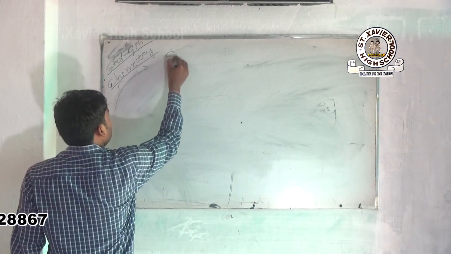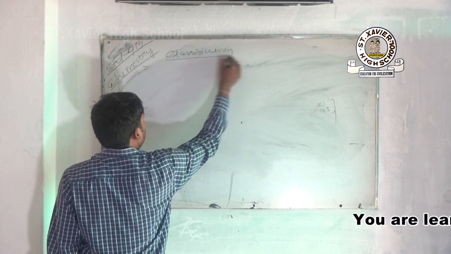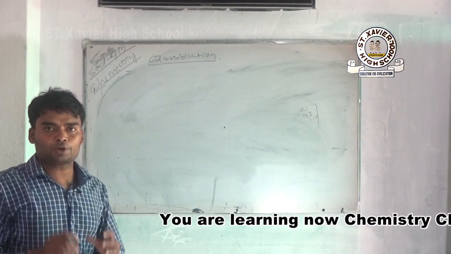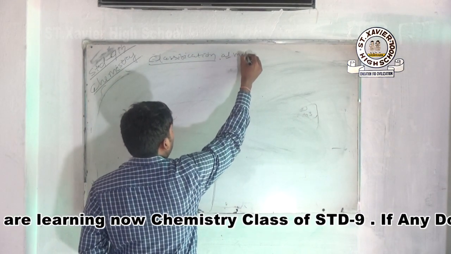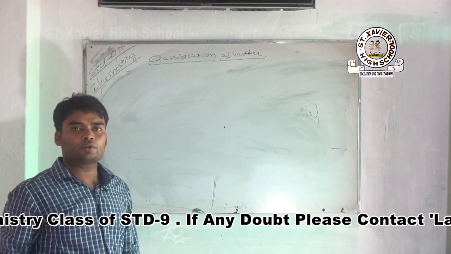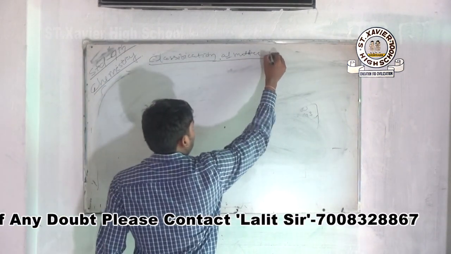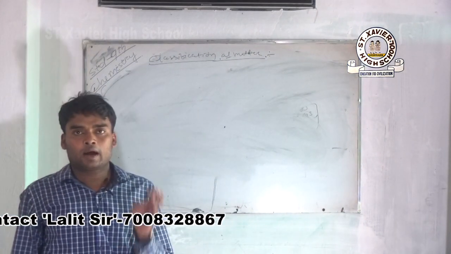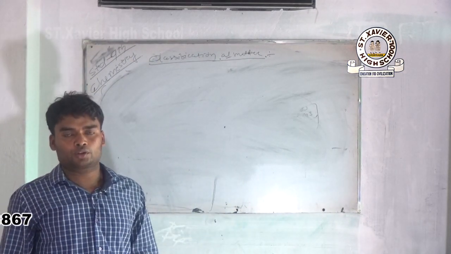But nowadays, in modern days, matter is classified into 2 groups according to their physical properties and chemical nature. What did the ancient Indian philosophers say? According to them, matter is made up of 5 basic elements: air, earth, sky, fire, water. These are called Panchatattva in Hindi.